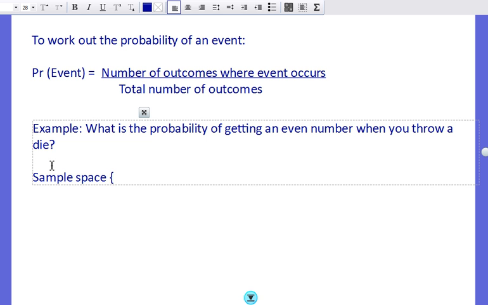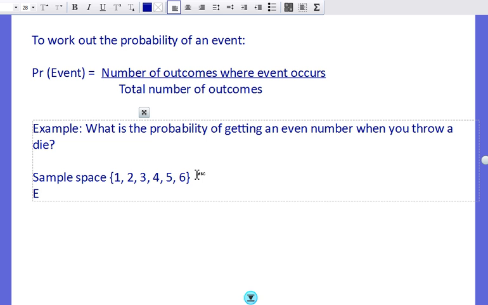We use these curly brackets. 1, 2, 3, 4, 5, 6. There's my sample space. So there are 6 items in my sample space. What about my event space? So remember that the event is getting an even number.